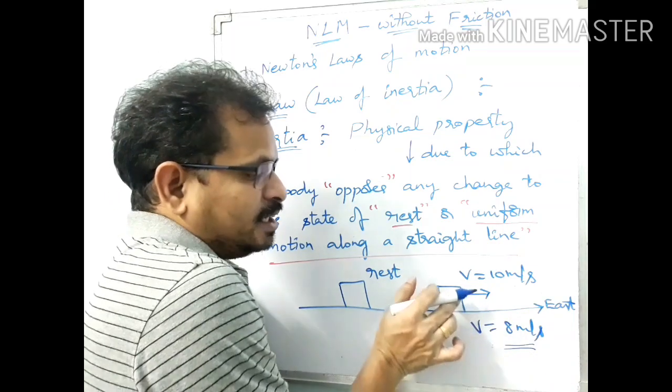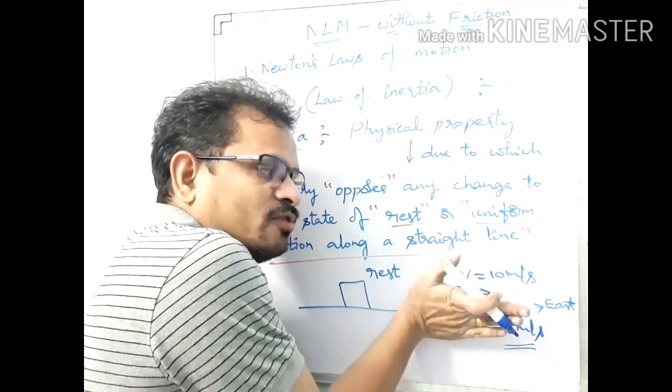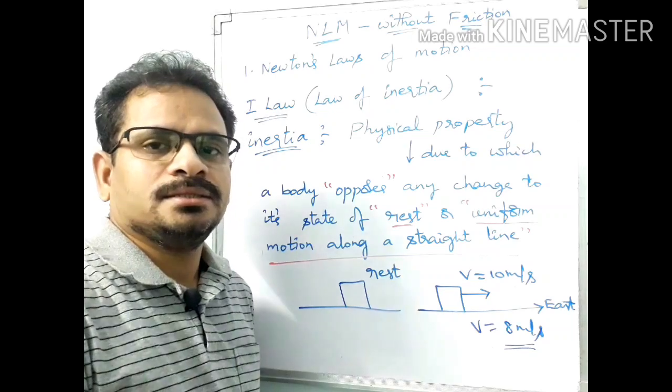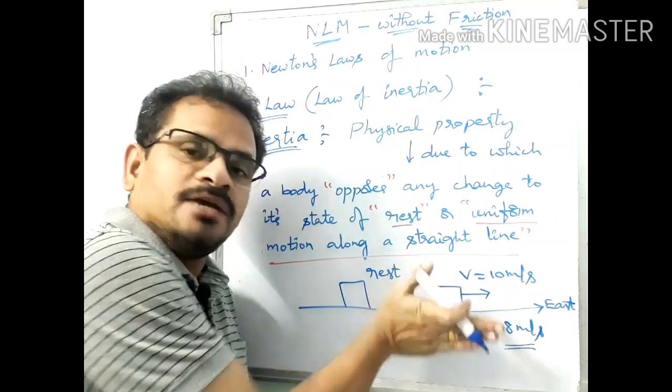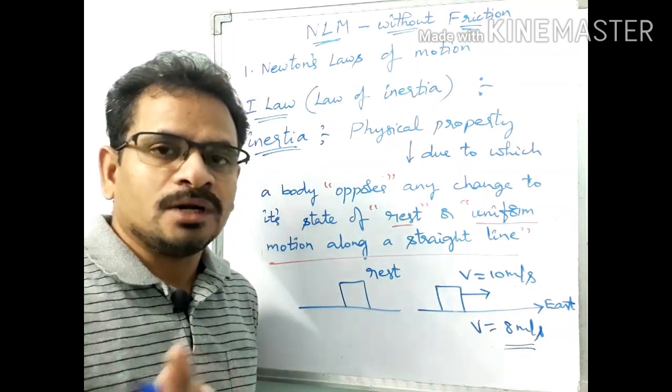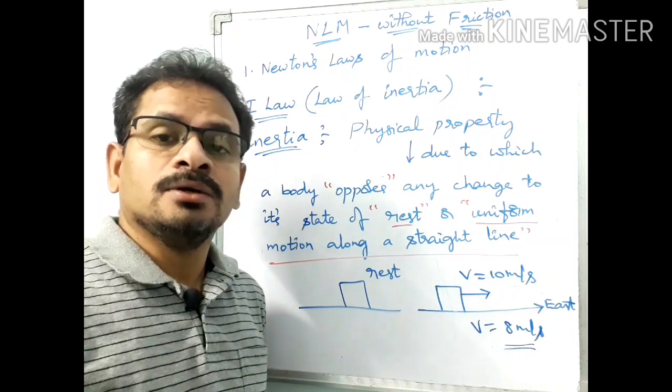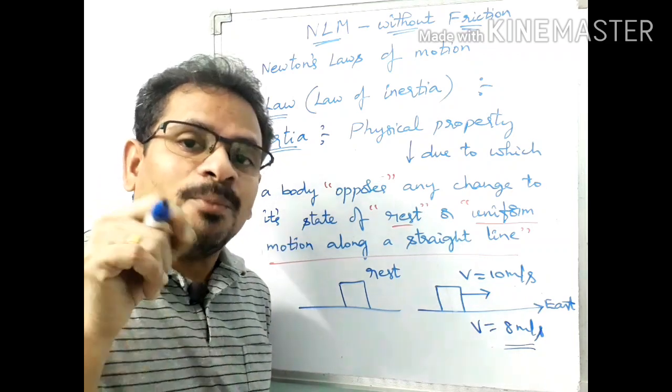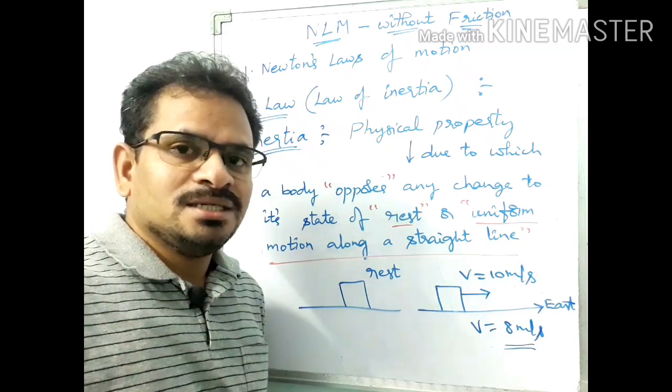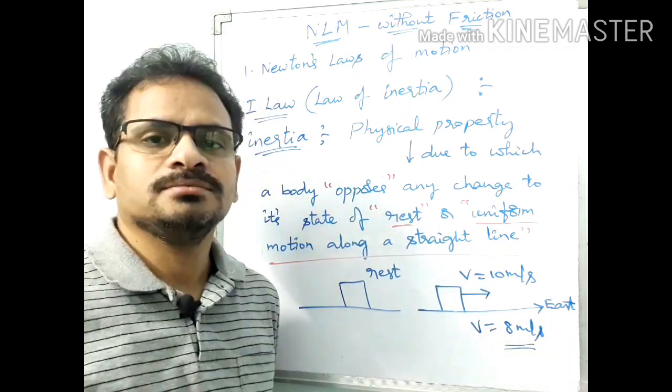Even if we keep the speed constant, if you want to change its direction, then also we have to apply a force. It will not obey us easily. So it is even opposing any change to its direction of motion.